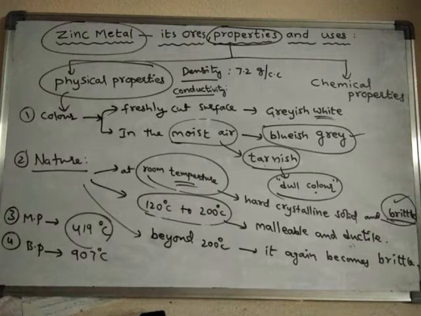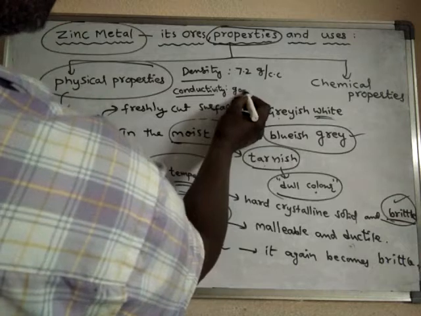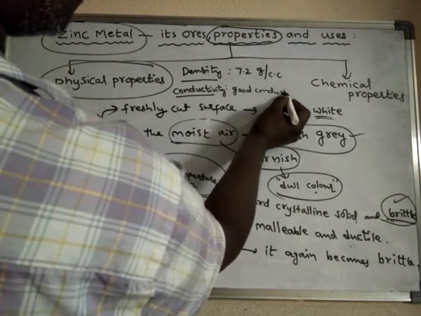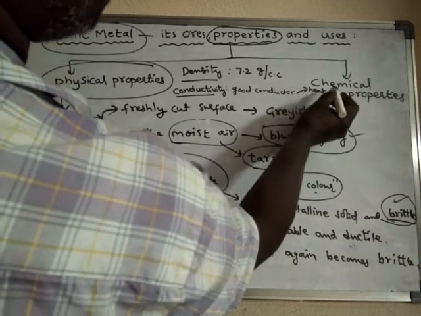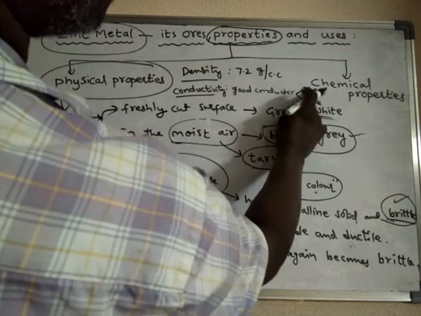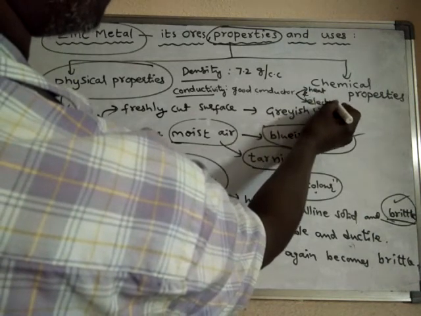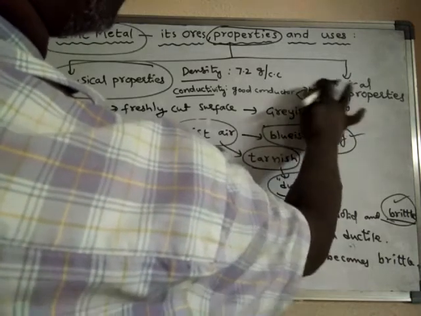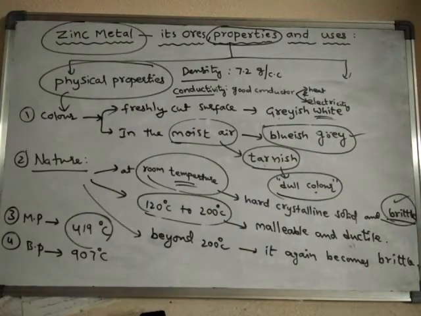It is a good conductor of both heat and electricity. So zinc metal is a good conductor of both heat and electricity.